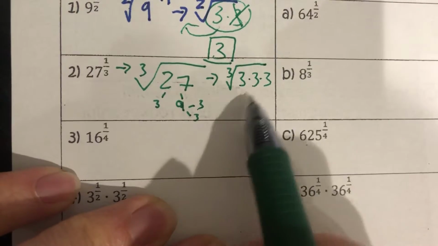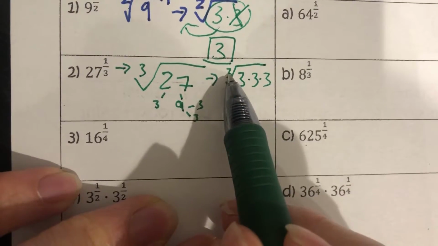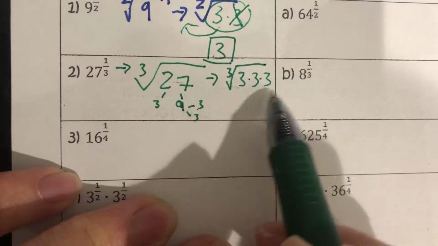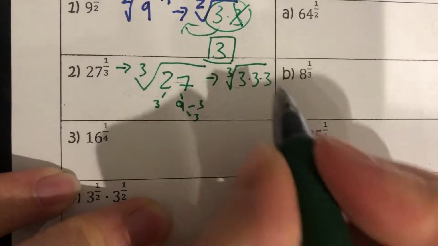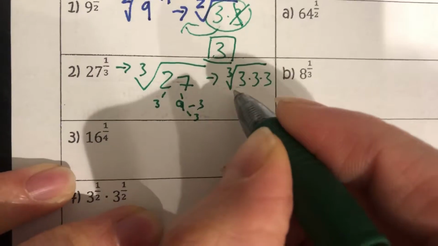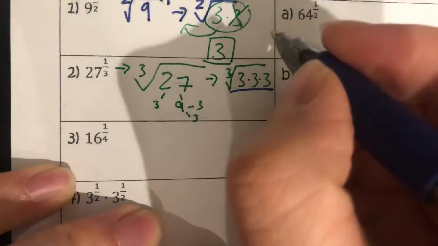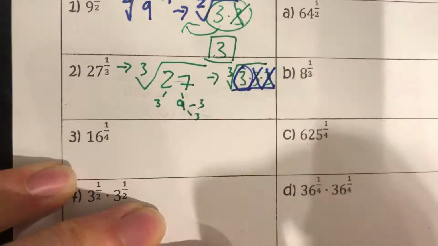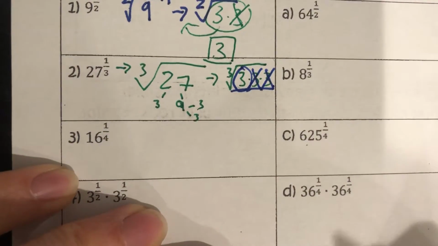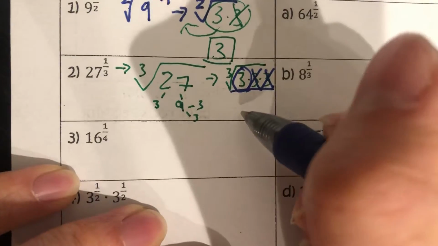Same story, except this time, what's different? This prison is a level 3 prison. That means that in order to leave, they need a group of 3 people. So over here I have 3 times 3 times 3. All 3 will try to leave, but only one of them makes it. The other 2, bang, bang, do not survive. Sad story. That means the cube root of 27, the person that escapes, is the 3.